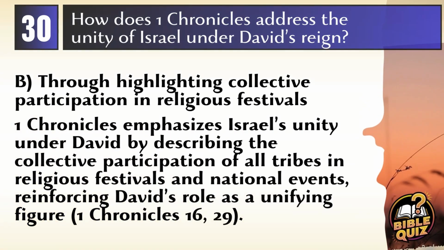Answer B. Through highlighting collective participation in religious festivals. 1 Chronicles addresses the unity of Israel under David's reign by highlighting the collective participation of all tribes in religious festivals, especially in events like the transfer of the Ark and the preparations for the temple. This shared religious practice under David's leadership is portrayed as a unifying force for the nation.